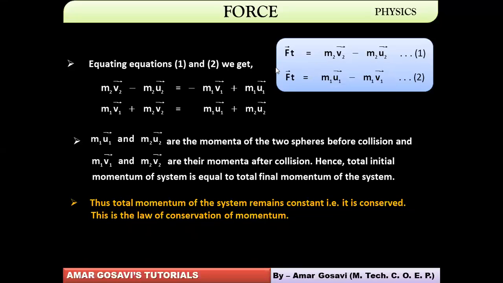Again, I repeat, we have proved the law of conservation of linear momentum, friends. What it says is, if no external force acts on the system, the total momentum before collision is equal to the total momentum after collision. Hopefully, I've noted this down. So let's try to analyze some examples on the law of conservation of momentum.